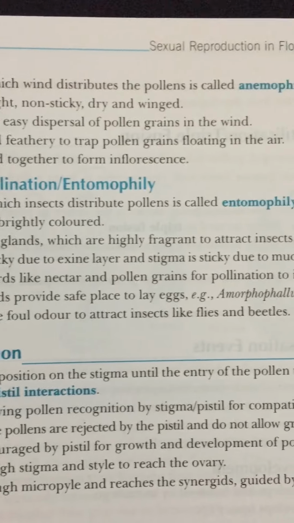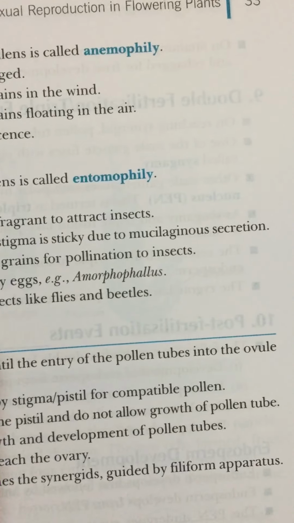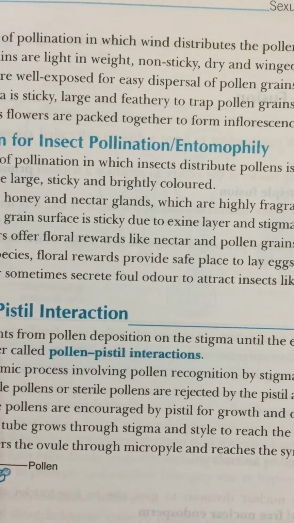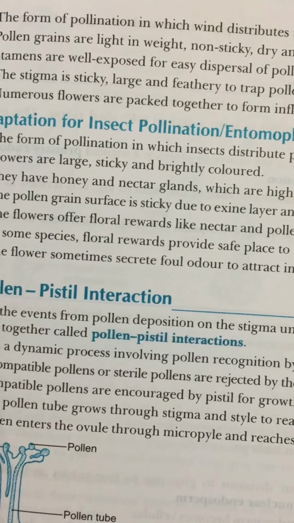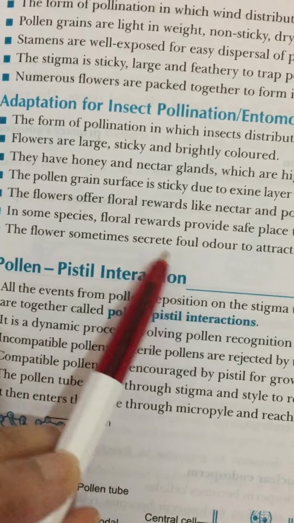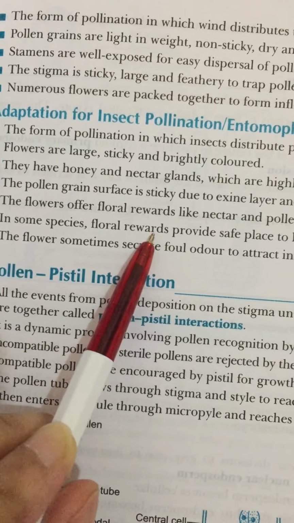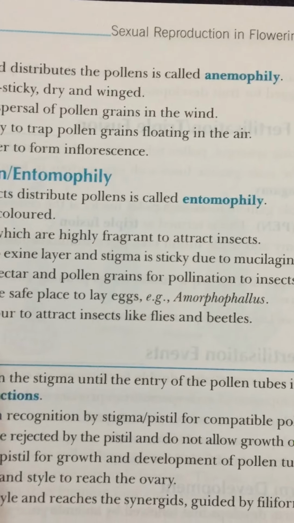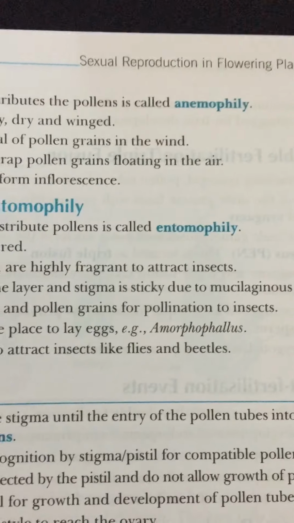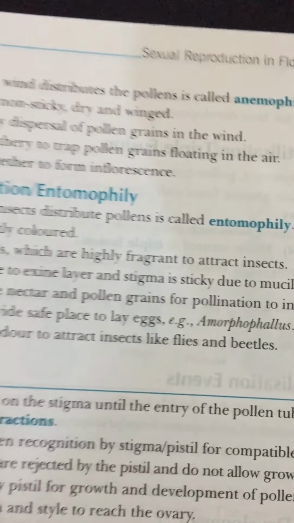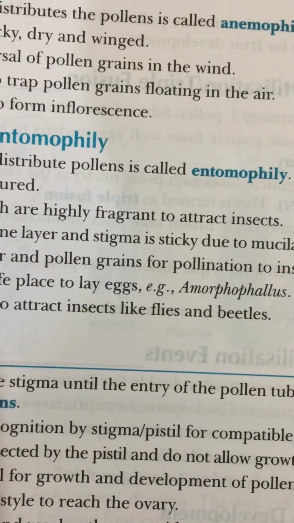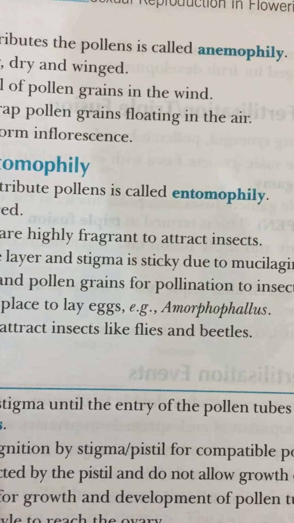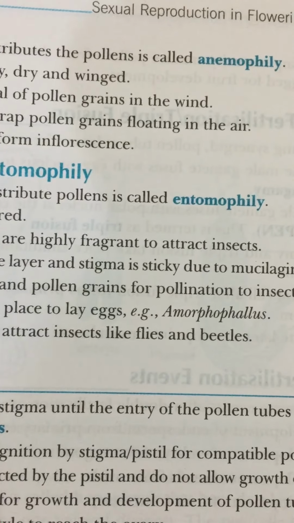Also, the flowers pollinated by flies and beetles secrete foul odors to attract the animals. Flowers have to provide some rewards to animals such as nectar and pollen grain to sustain animal visits. The pollen grains, being sticky, get attached to the insect body, which brings about the pollination. In this way, when the insect comes to a flower for nectar, the pollen grains get stuck to the insect legs and body parts, and it is in this way the pollen grains are transferred from one flower to the other flower.